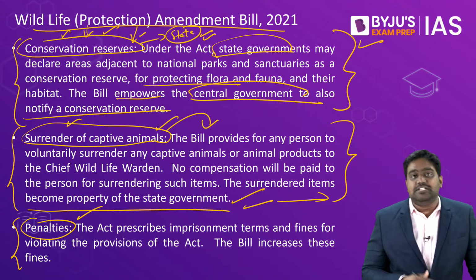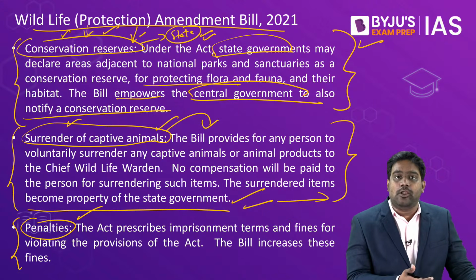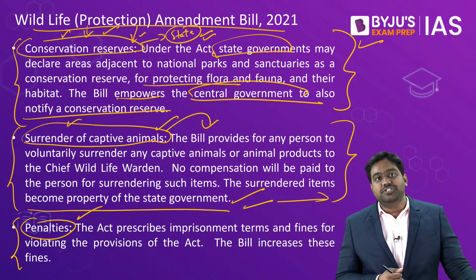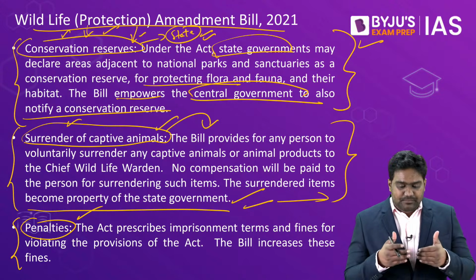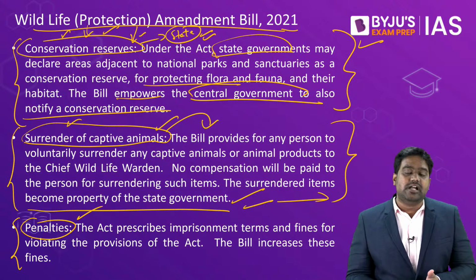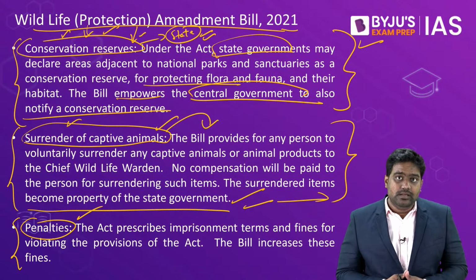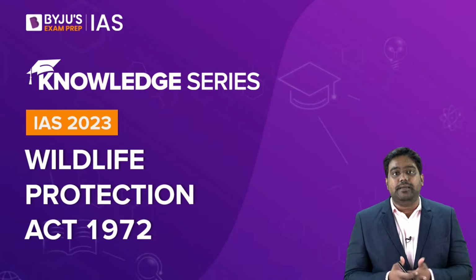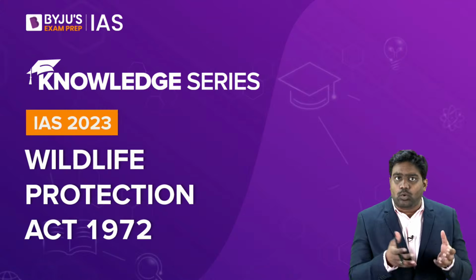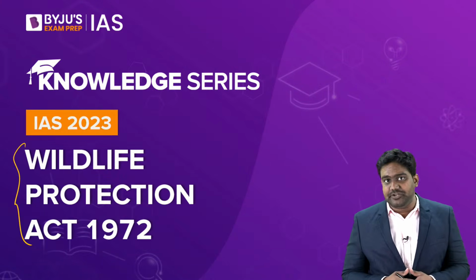And finally, it provides for renewed penalties and more strict punishment to those who offend the law or those who violate the provisions of the law. So these are the key amendments that have been proposed. They have been reviewed by a parliamentary standing committee, and very soon the parliament might enact the amendment bill. It is in this context that we took up the discussion, because there could be a mains question or even a prelims question on whatever we discussed regarding the Wildlife Protection Act of 1972.